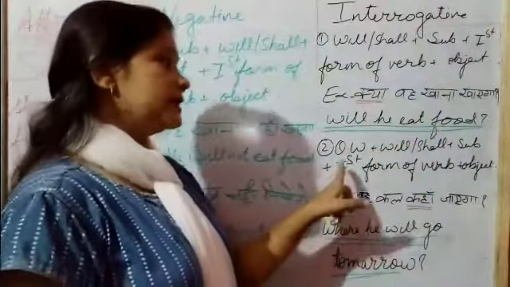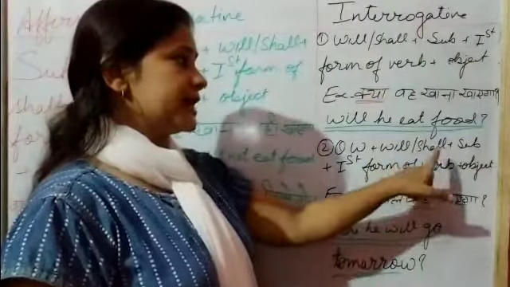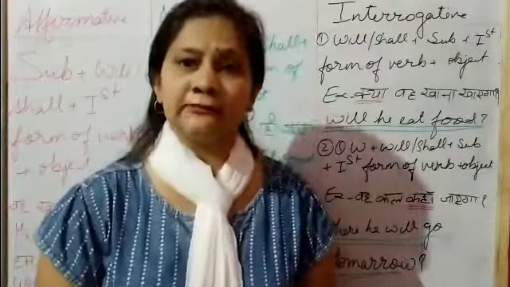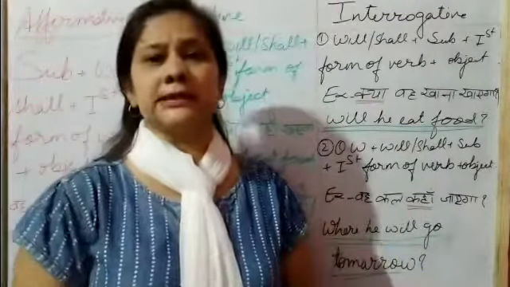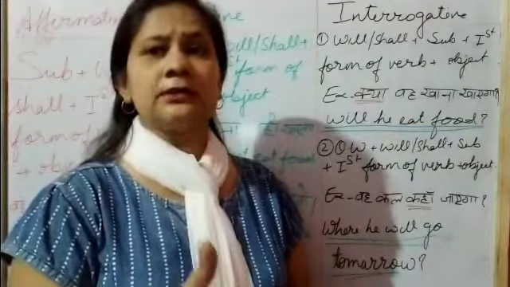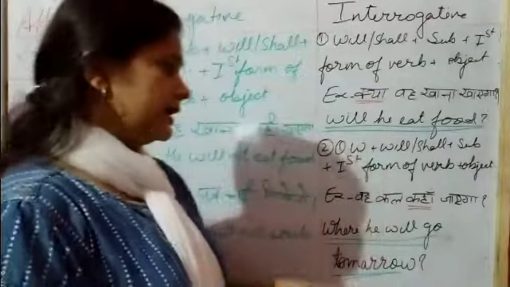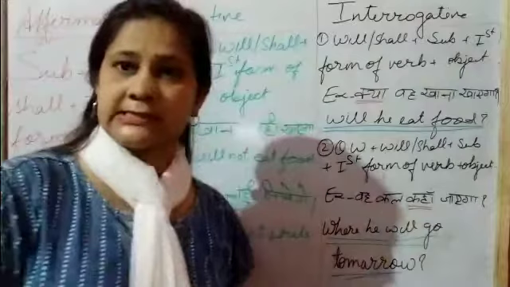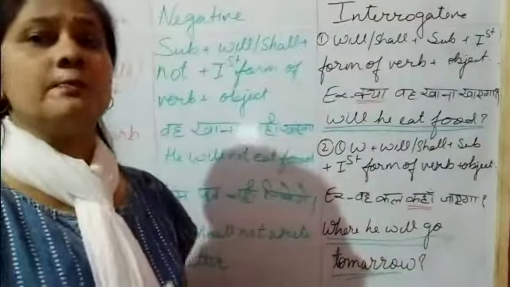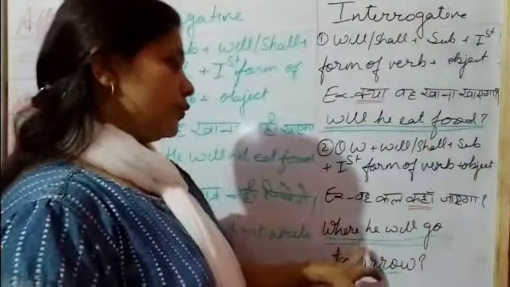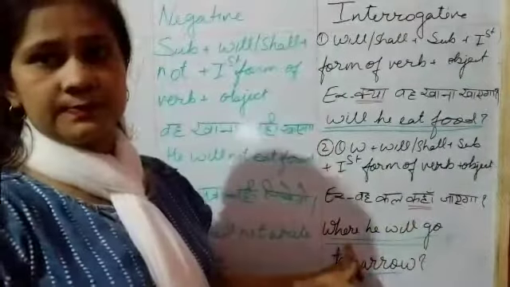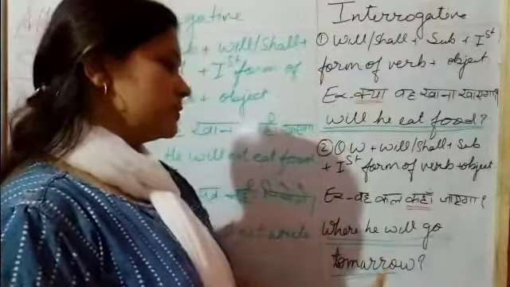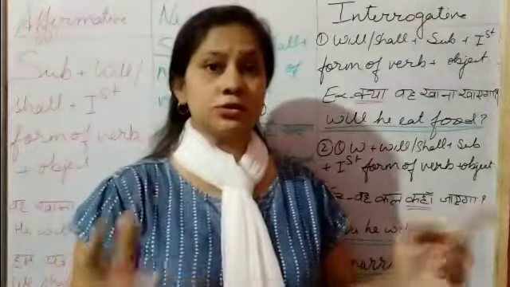Same with the second part: question word, will, shall, subject, first form of the verb and then object. As I told you, if the question word comes in between the sentence, we use that question word first and after that the helping verb. Like "वह कल कहाँ जाएगा", "कहाँ" is in between the sentence. The question word is in the middle. So we use "कहाँ", in English, where. That sentence is: where will he go tomorrow?